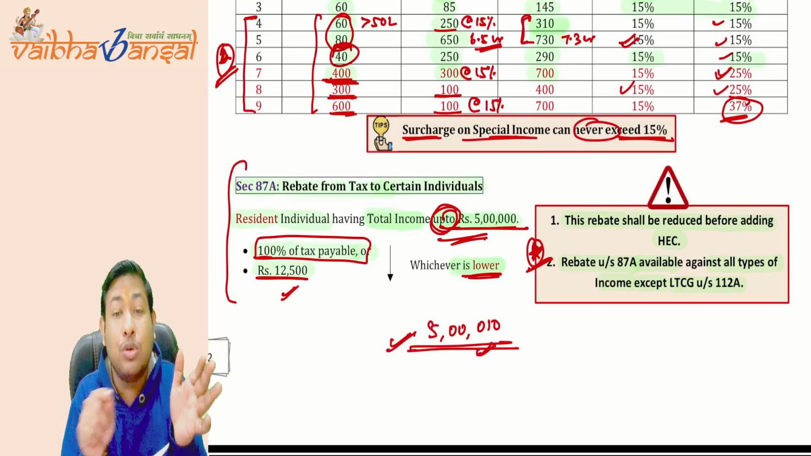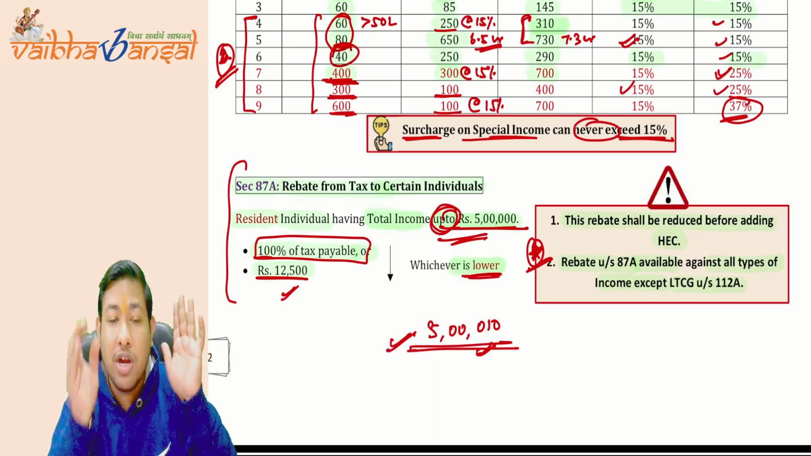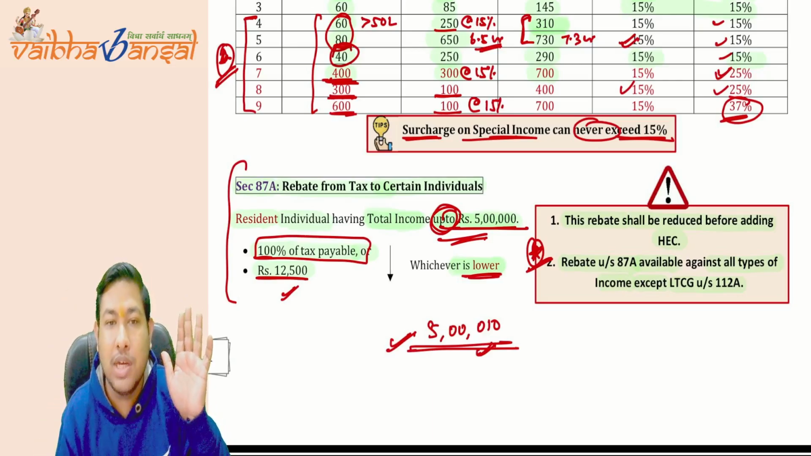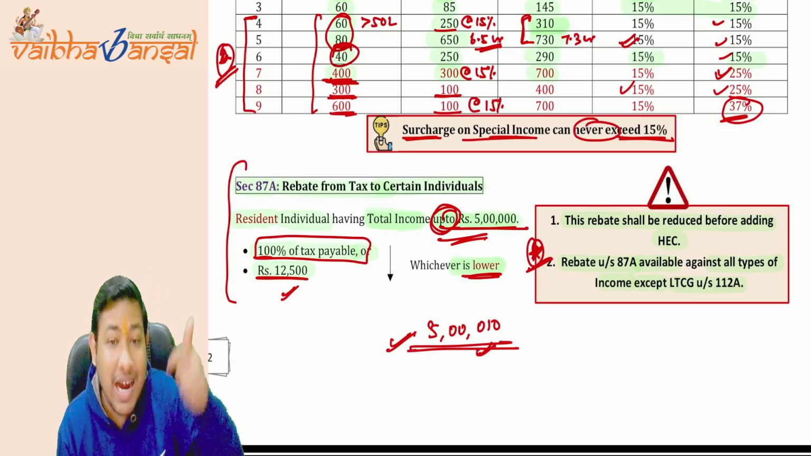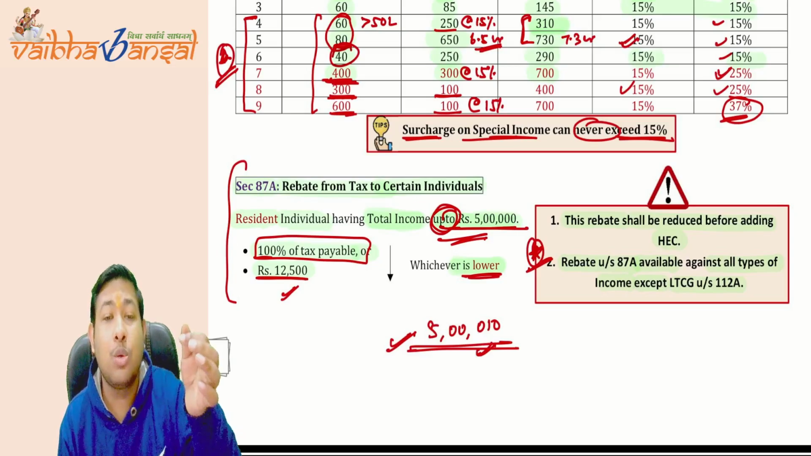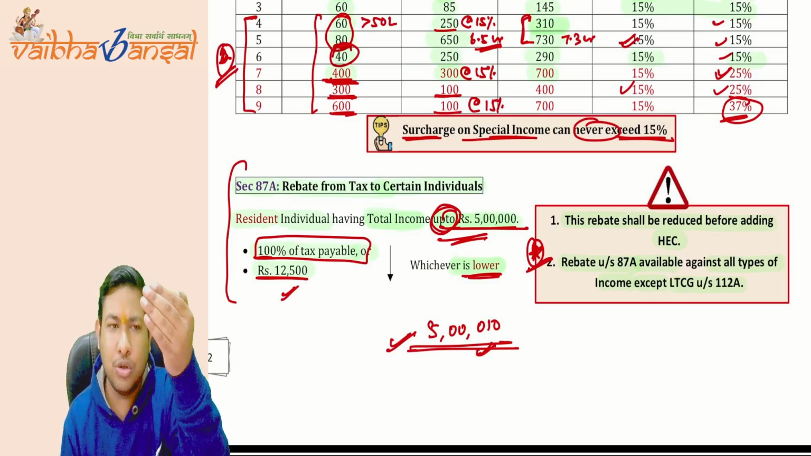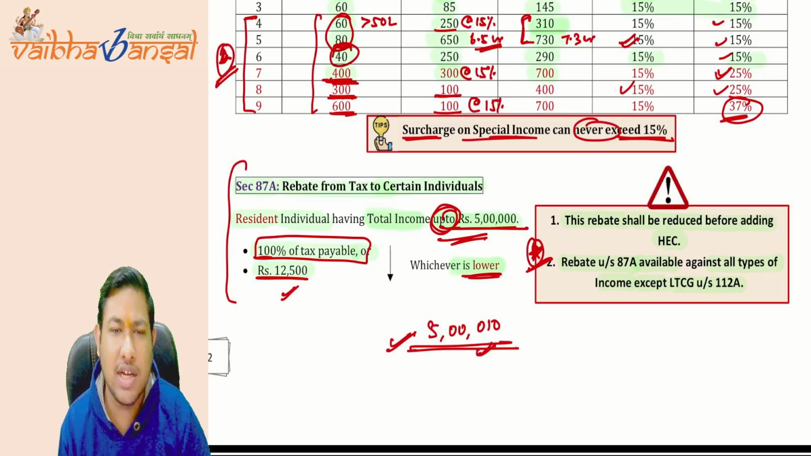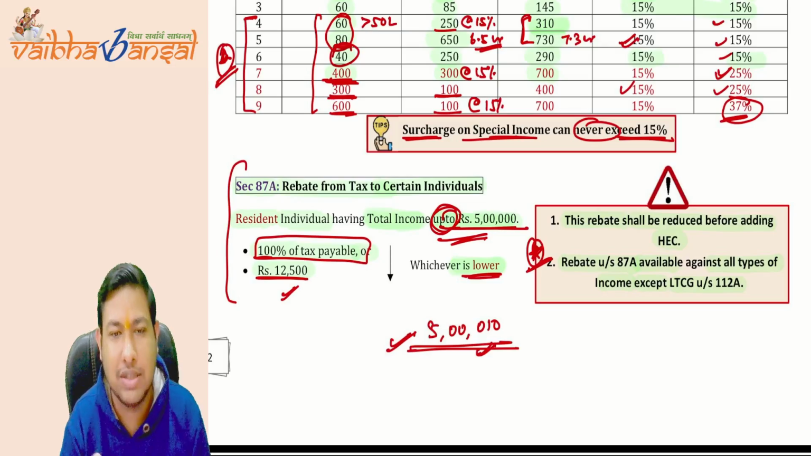Okay, total income up to 5 lakh rupees. If you are earning more than 5 lakh rupees, then this rebate is not applicable to you. Your income should be 5 lakh or less than 5 lakh only. So up to 5 lakh, if you are a resident individual, then you will get rebate of 100% of the tax payable, or 12,500, whichever is lower. The tax on the 5 lakh rupees will only come to 12,500 only. So 100% of the tax or 12,500, whichever is lower, will definitely give you the 12,500 amount